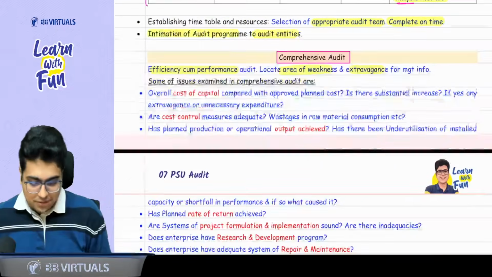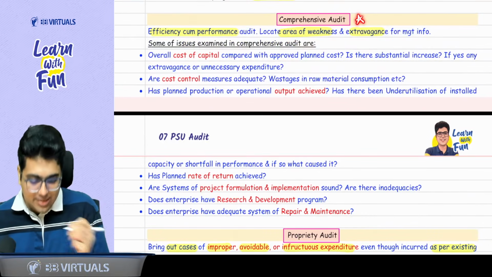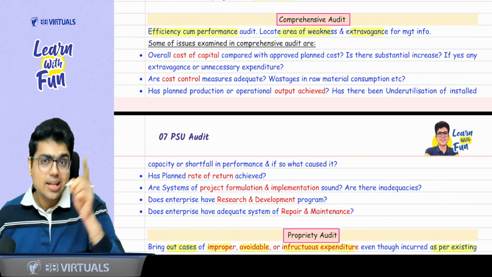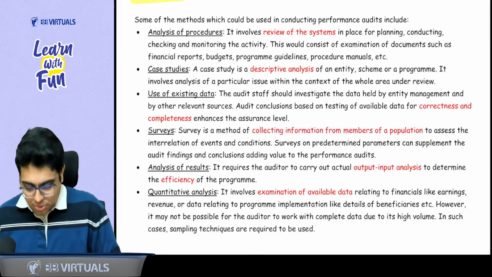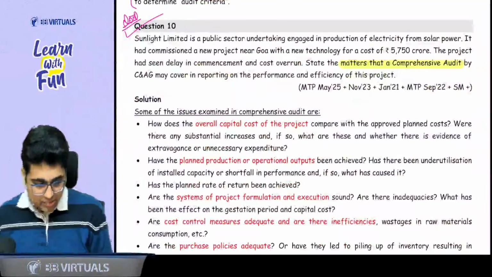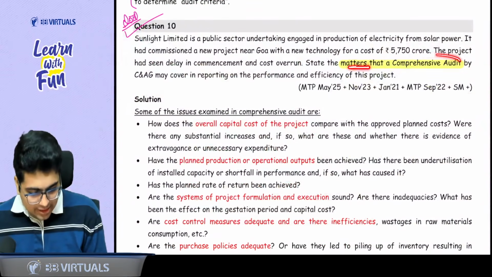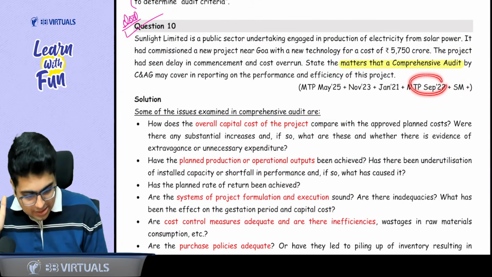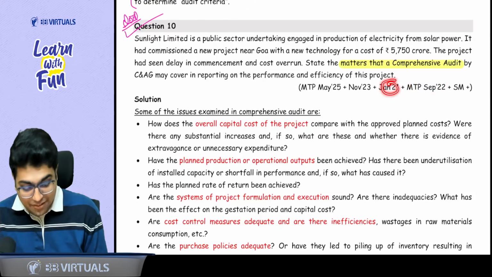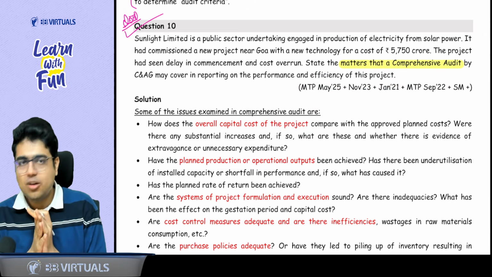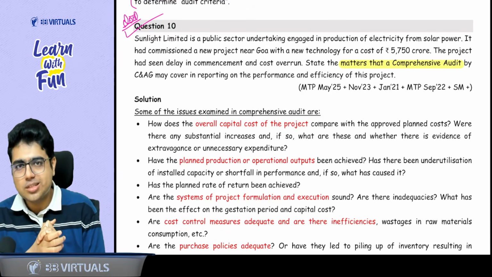Now, sir, comes the favorite topic of ICI, comprehensive audit. Sir, we don't think it will be the favorite topic. Baba, it is the favorite topic. If you come to the question bank, see this question with me. Matters in comprehensive audit. See, study material. MTP September 22, January 21 main exam, November 23 main exam, MTP May 25. What do you want more? Sir, we want this in our exam.